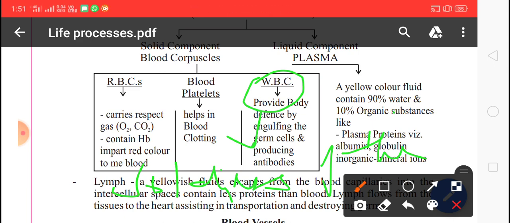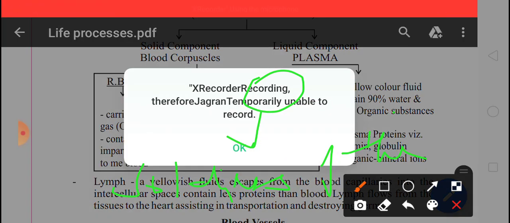This is because they protect the body from the attack of disease-causing germs, that is pathogens, and other harmful foreign materials. White blood cells are spherical or irregular in shape.